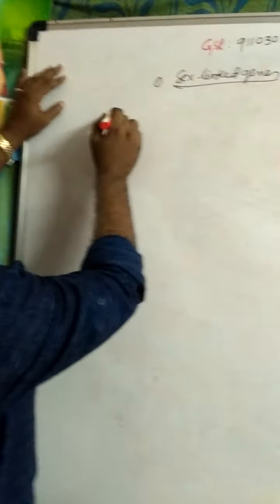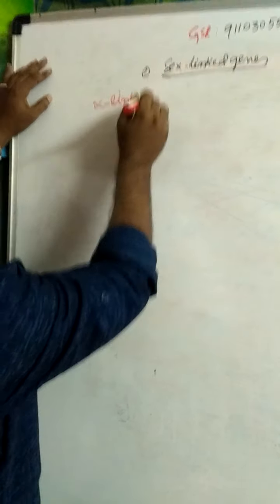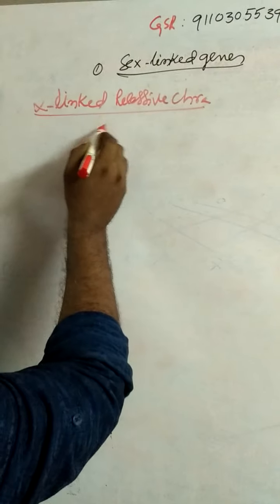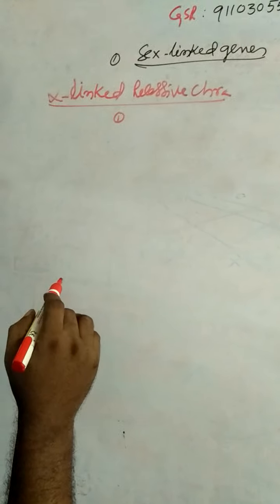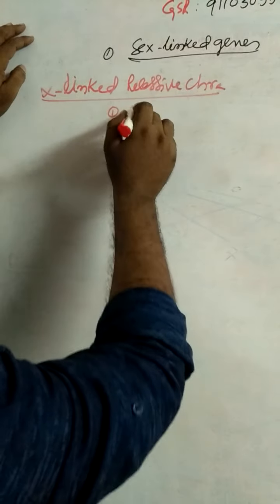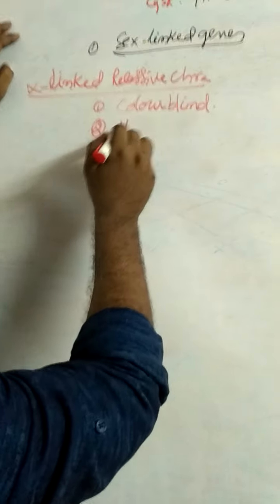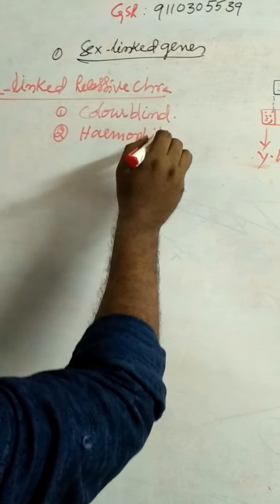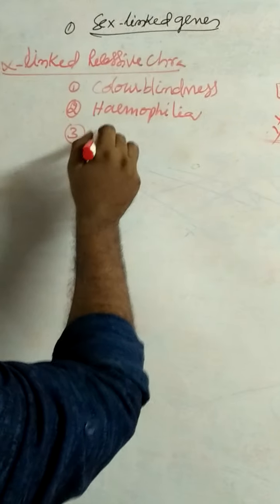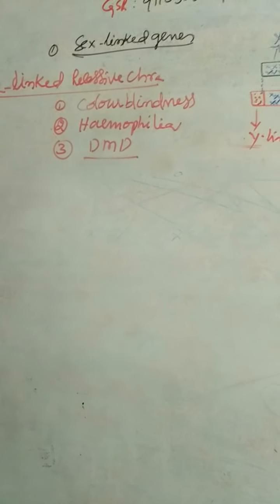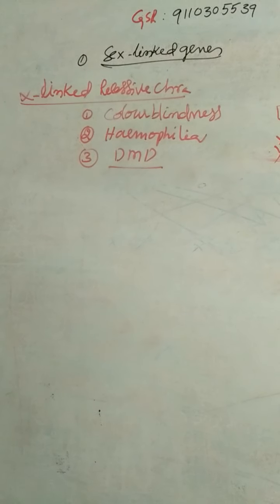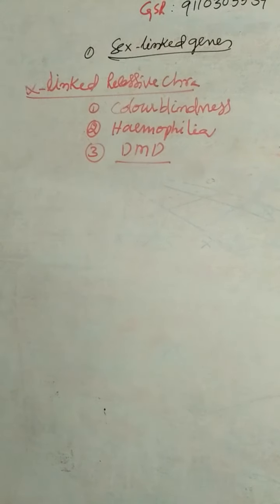Examples of X-linked recessive characters: color blindness, hemophilia, and DMD, Duchenne muscular dystrophy.